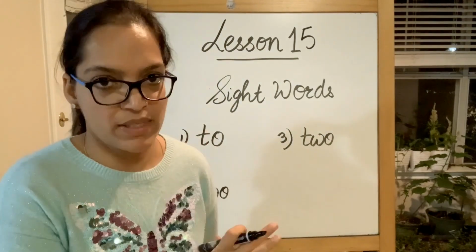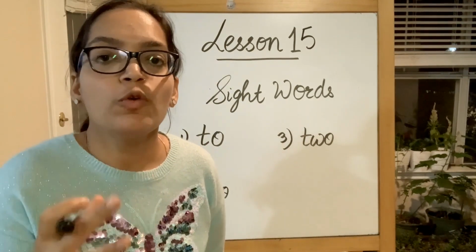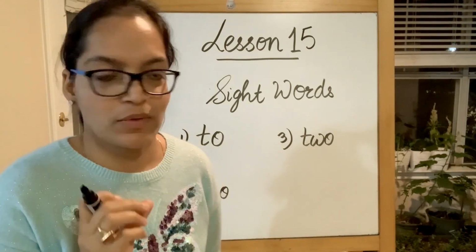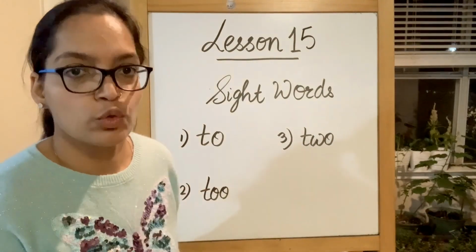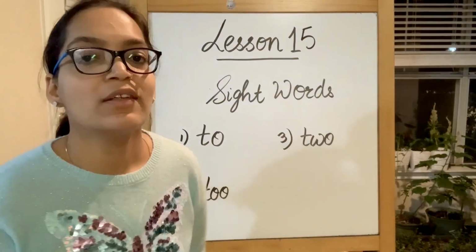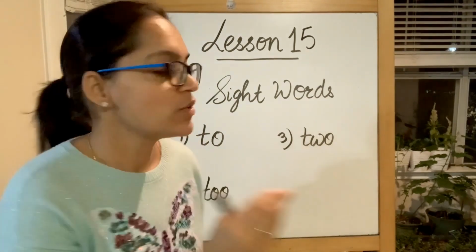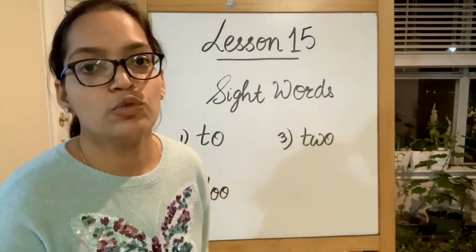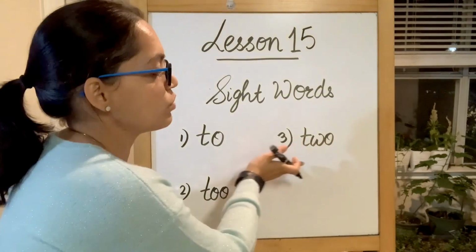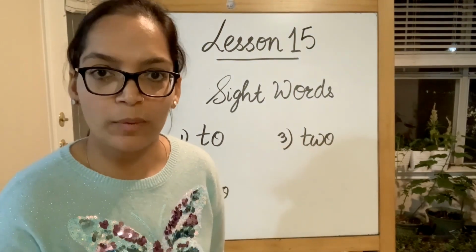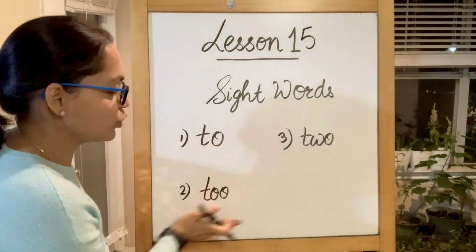That means as well, also. You want to have pencils and you want to also have erasers. So this is T-O-O. And this one is the numeric 2. I am 2 years old. So T-W-O, there is no sound of W. This is pronounced as two. So to, too, and two.